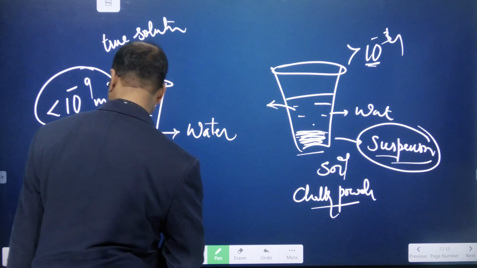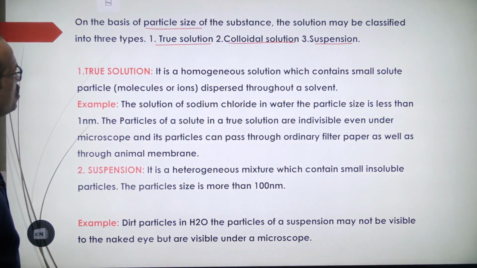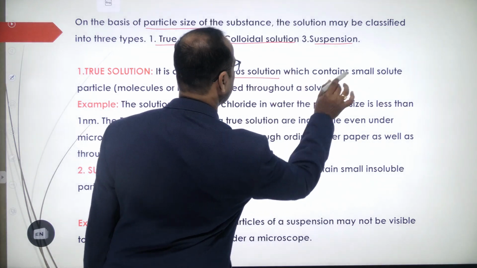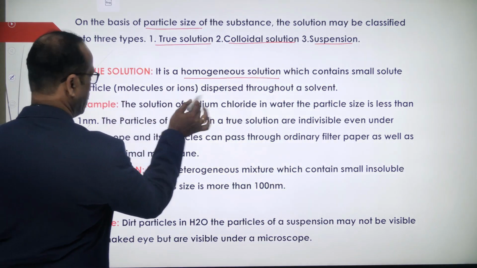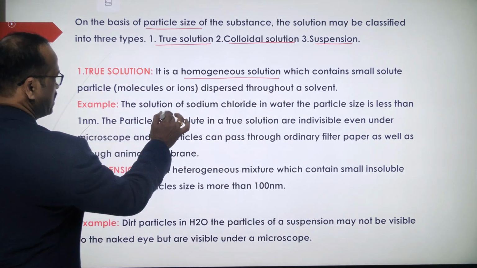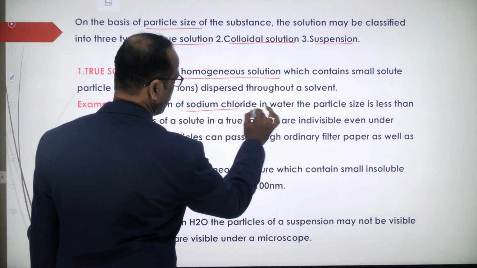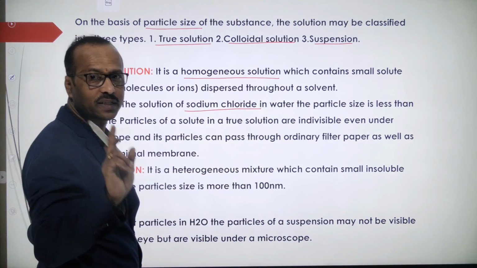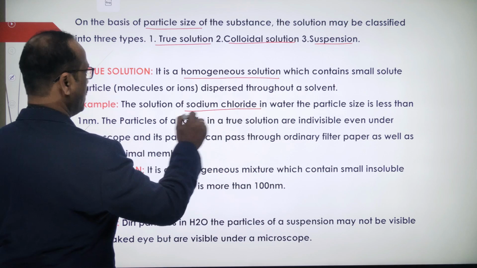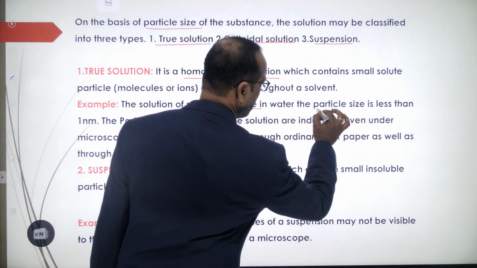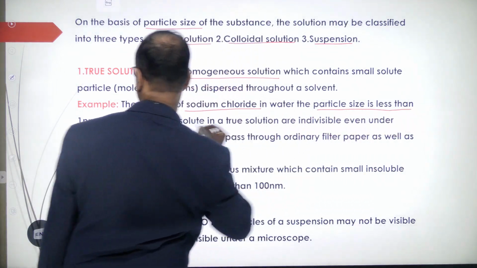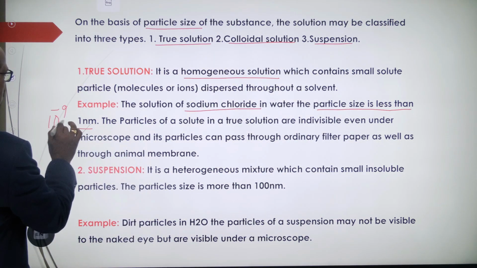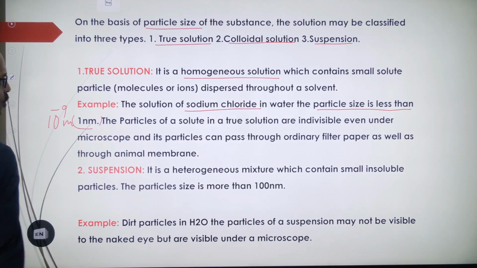Now let us see. A true solution is a homogeneous solution which contains very small particles throughout. Take the solution of sodium chloride. Sodium chloride is nothing but normal salt. The particle size here is less than 1 nanometer, which is 10 to the power of minus 9 meter. This is a very important point. Remember this, 1 nanometer.